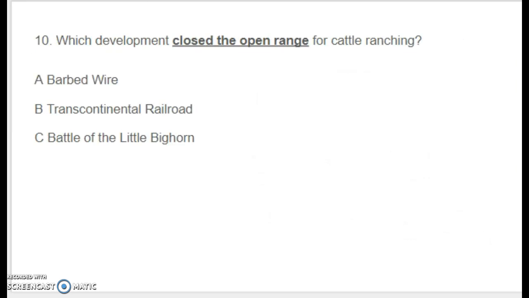And number 10, which development closed the open range for cattle ranching? Was it A, barbed wire, B, the Transcontinental Railroad, or C, the Battle of Little Bighorn?